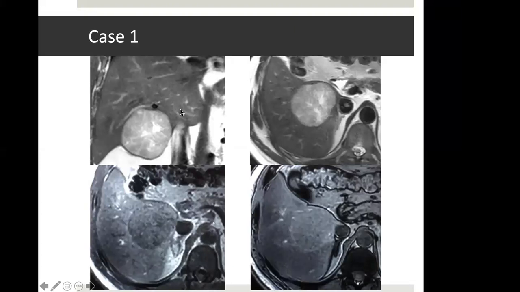We can see these T2 weighted images. You can identify T2 weighted images even with the shade of the liver. The liver is quite dark and the fluid is also bright. There is bright fat. So it is a T2 weighted image. The tumor is markedly hyperintense on T2 weighted image. These are the in and opposed phase T1 weighted images. You can identify the opposed phase because of this India ink effect. And you can see that the liver parenchyma is non-cirrhotic, but there is a strong signal drop on opposed phase. The vessels are standing out against the parenchyma. However, the mass does not have any significant signal drop.